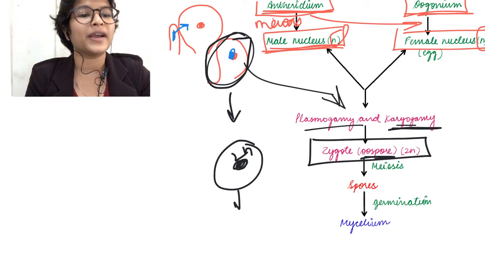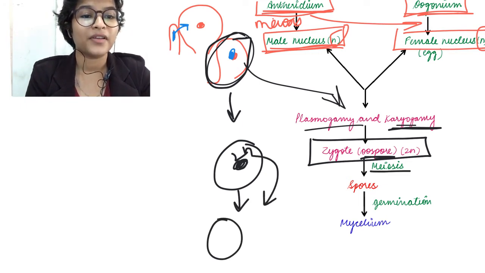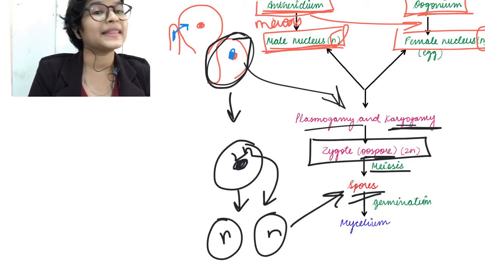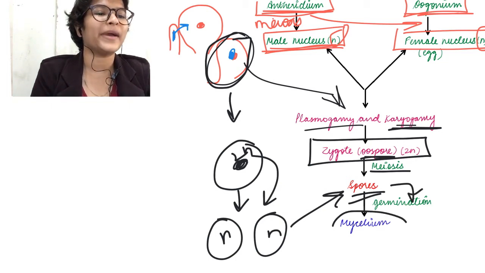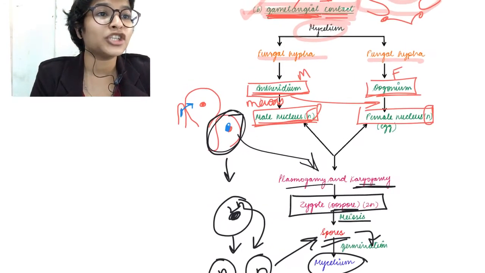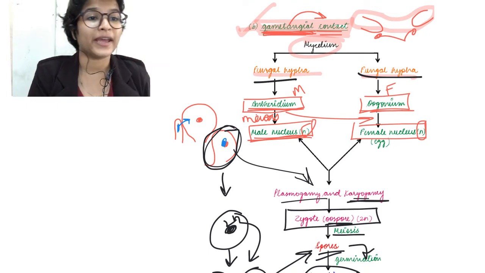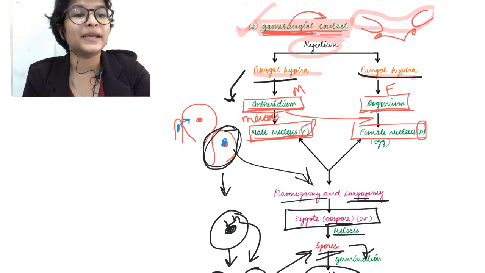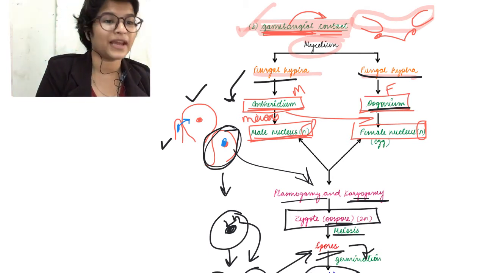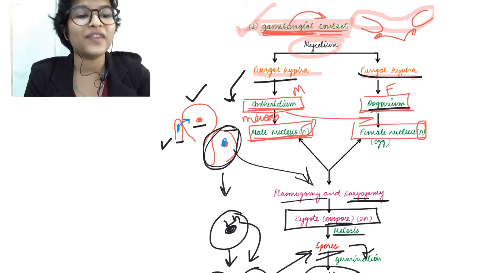This oospore will again undergo meiosis to reduce its chromosome number to half, to form n number wali spores, and these spores will germinate to form mycelium. Okay. So quick revision. क्या होता है gametangial contact में? We have two hyphae, two fungal hyphae which specialize to form the antheridium, the smaller one, and oogonium, the larger specialized female hyphae. Okay. antheridium के अंदर होता है male nucleus और oogonium के अंदर होता है female nucleus.